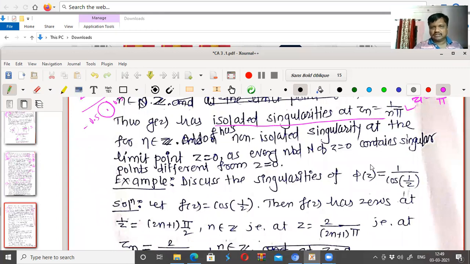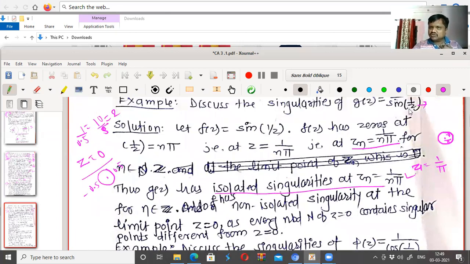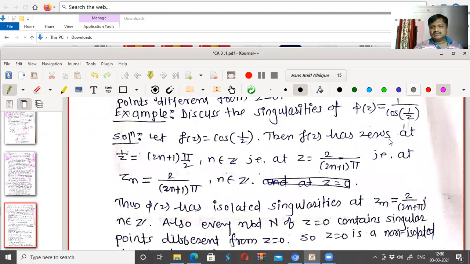And therefore z equal to 0 is a non-isolated singularity for this function, while all other points z equal to 1 upon n pi are isolated singularities.